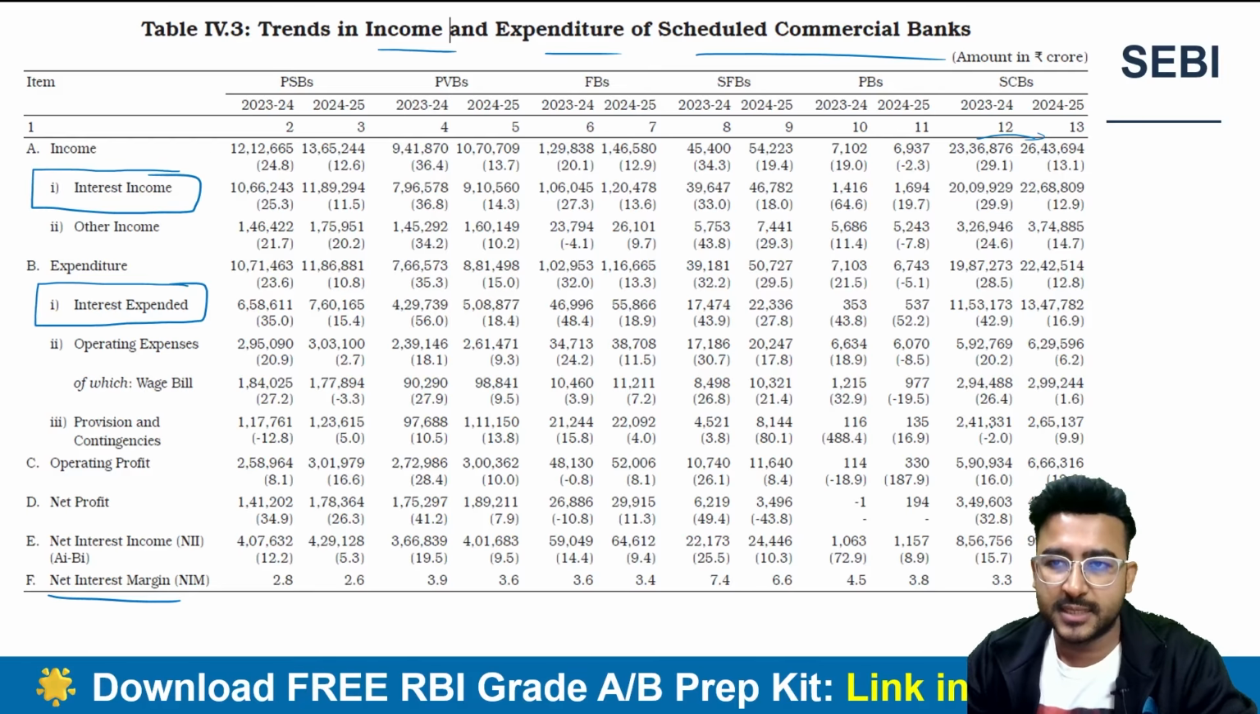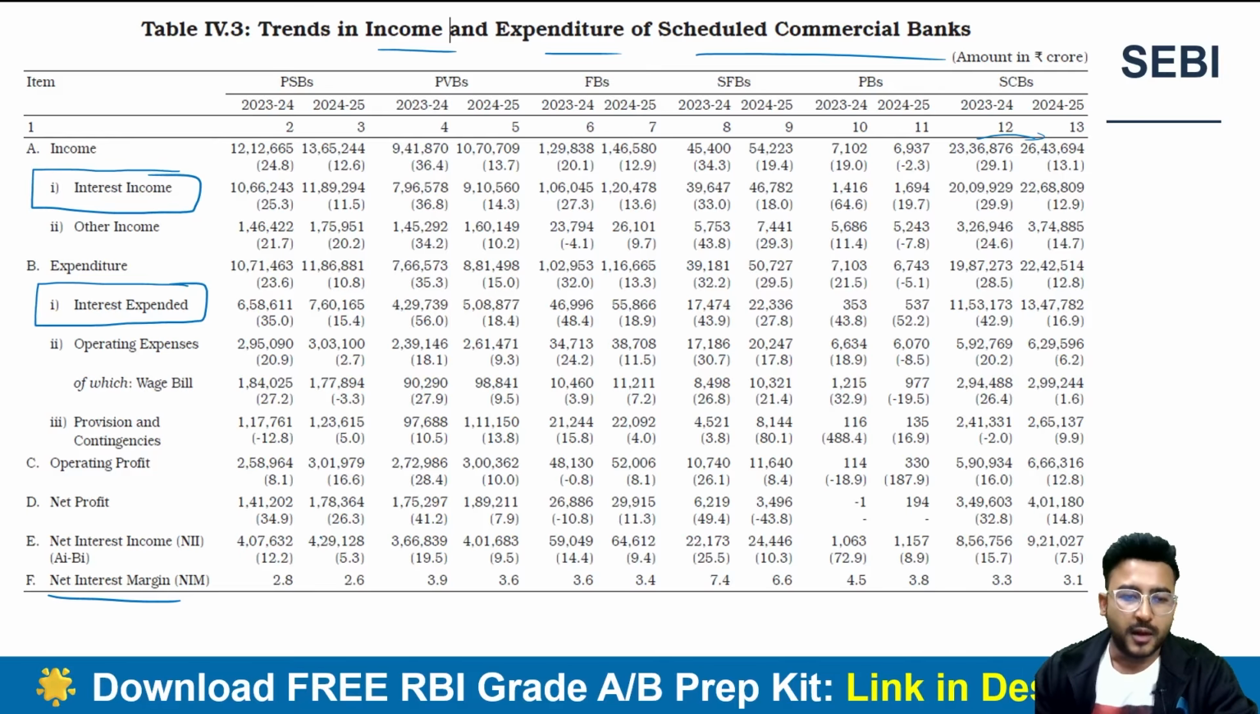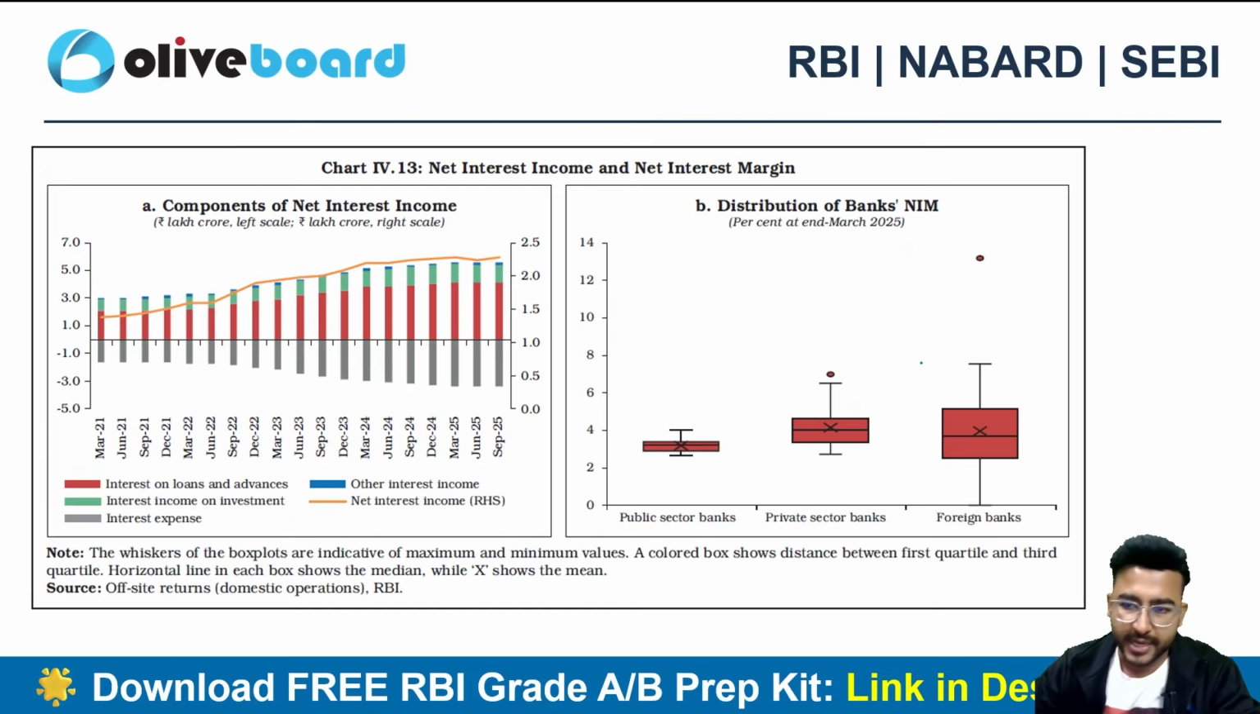So we can see that the scheduled commercial banks are having a net interest margin of 3.1%, right? 3.1%. Earlier it used to be 3.3, now it is 3.1, right?